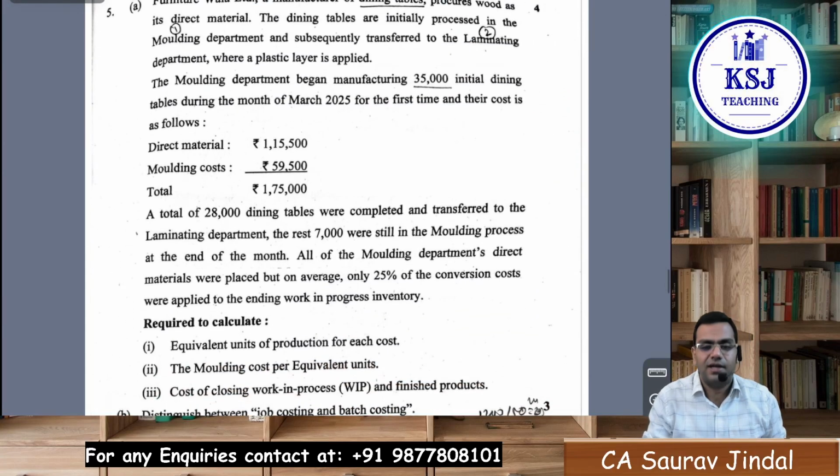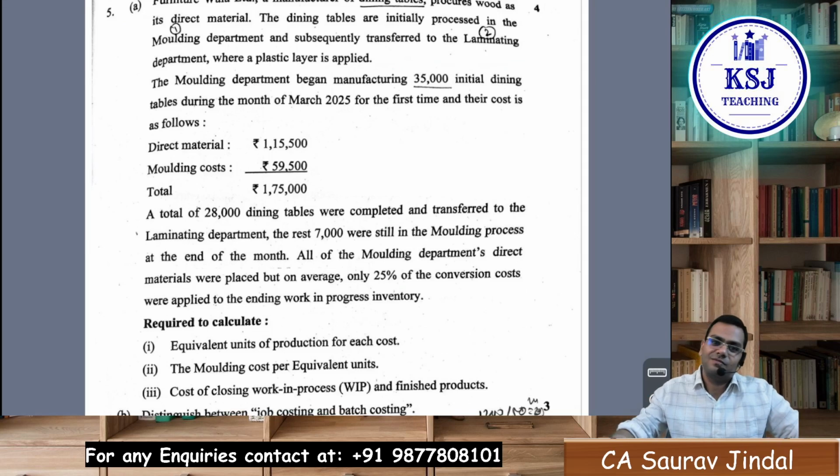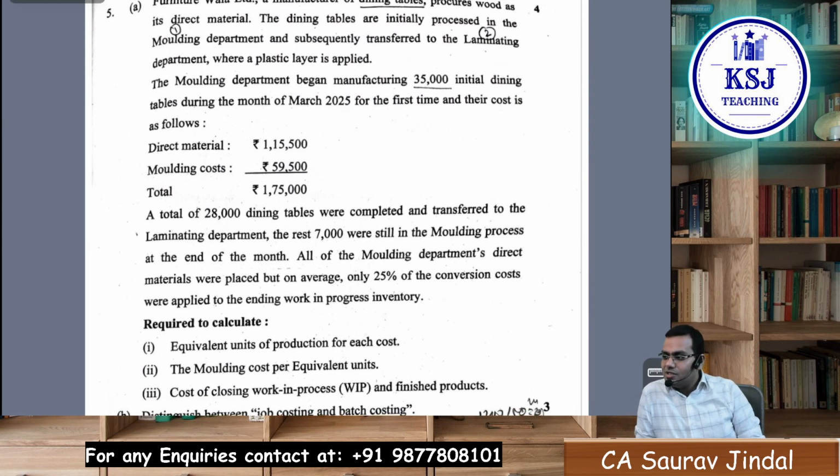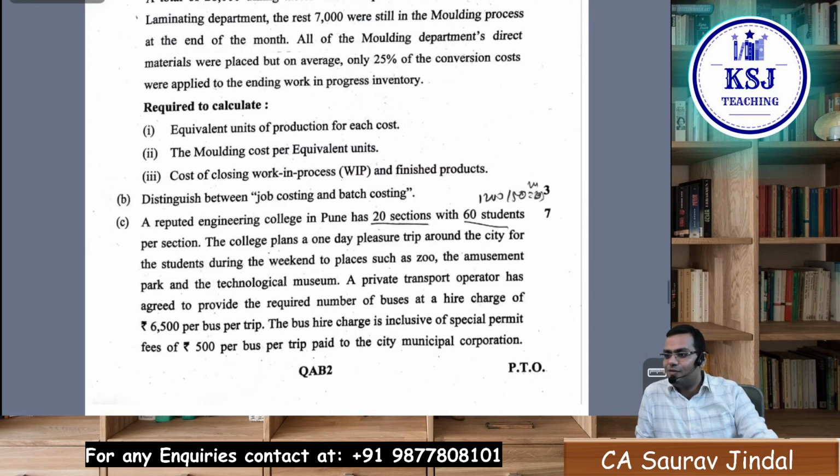Next was, sir, process costing. Sir, what to say about process costing? No FIFO method, no weighted average method. Why are we spending so much time on process costing? Simple, straight question on equivalent units of production, cost per equivalent unit, cost of WIP and FG. And that too a very straightforward question. No FIFO, no weighted average, no opening WIP. Right? How many marks? 4 marks, free fund.